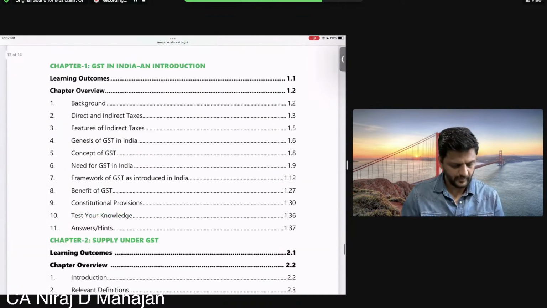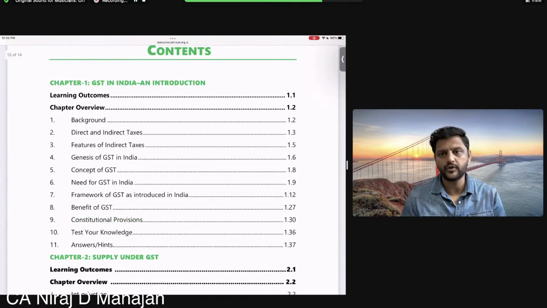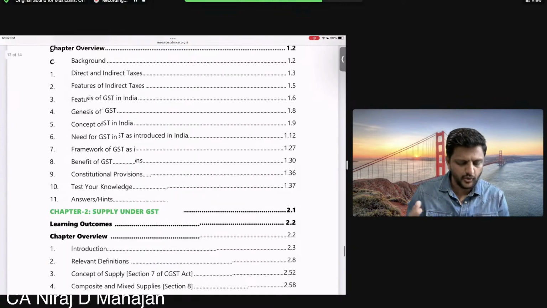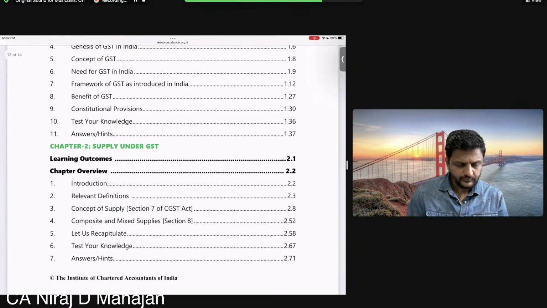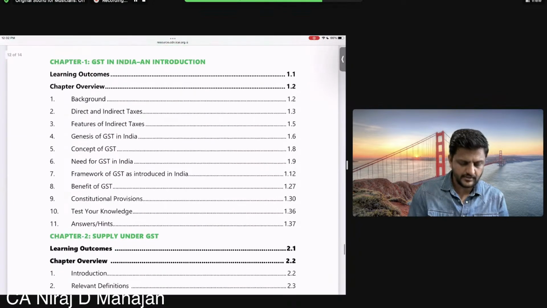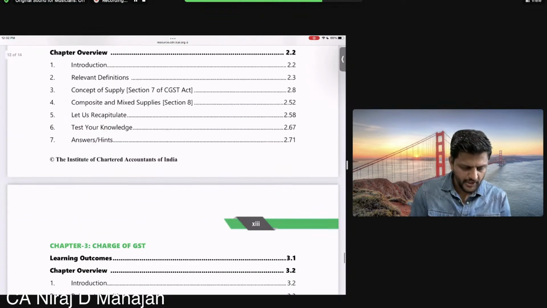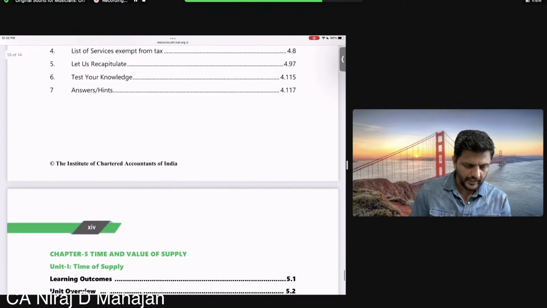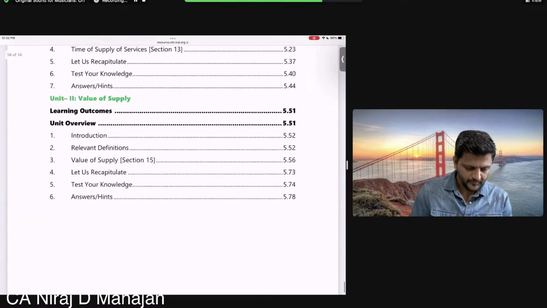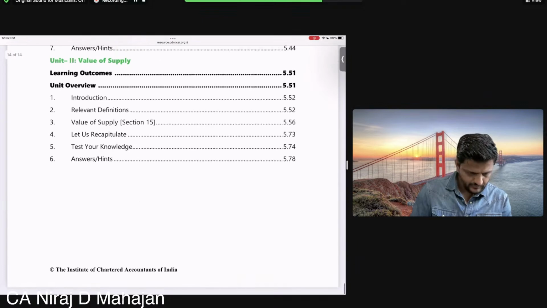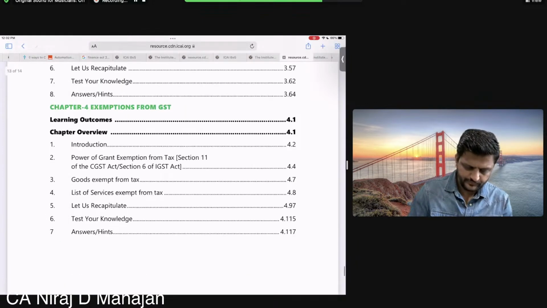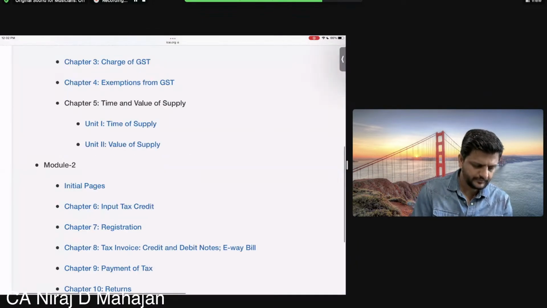Okay. So again, this first chapter is going to have 0 to 5%. So again, 0 to what? Just 2 marks out of 40 marks. So we have basics, supply under GST, charge, exemptions, time of supply and value of supply. This is your volume 1. Again, you have volume 2.